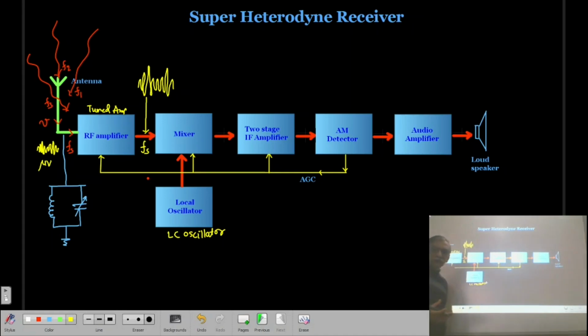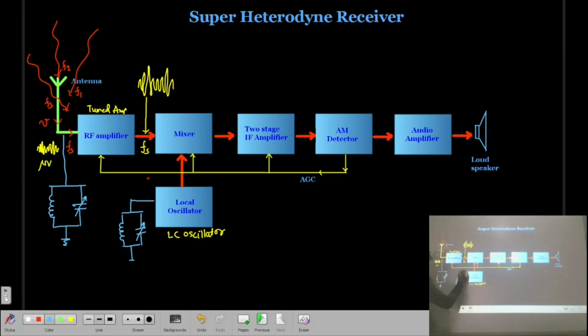Correct? So one of those oscillators will be there, and always in an LC oscillator there will be a tank circuit to select that frequency. That one tank circuit will be in the local oscillator, and the local oscillator frequency can be changed by changing this capacitor.